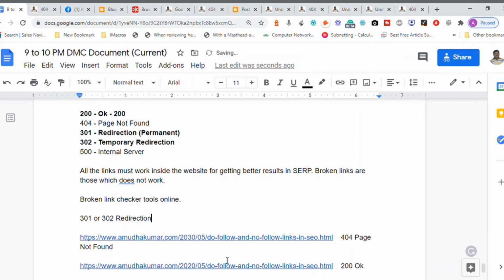If you want to configure the 301 or 302 redirection, all you need is a link which is not working, which is actually not there, and a link which is actually working. So we need a non-working link and a working link.